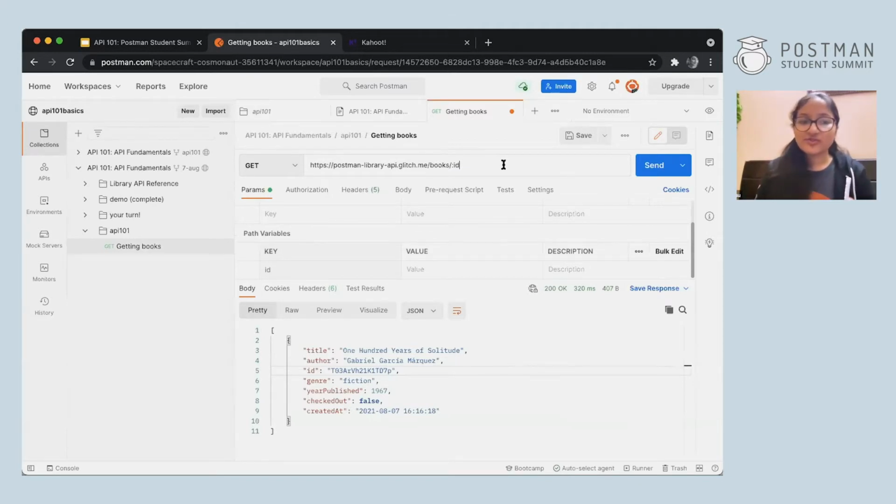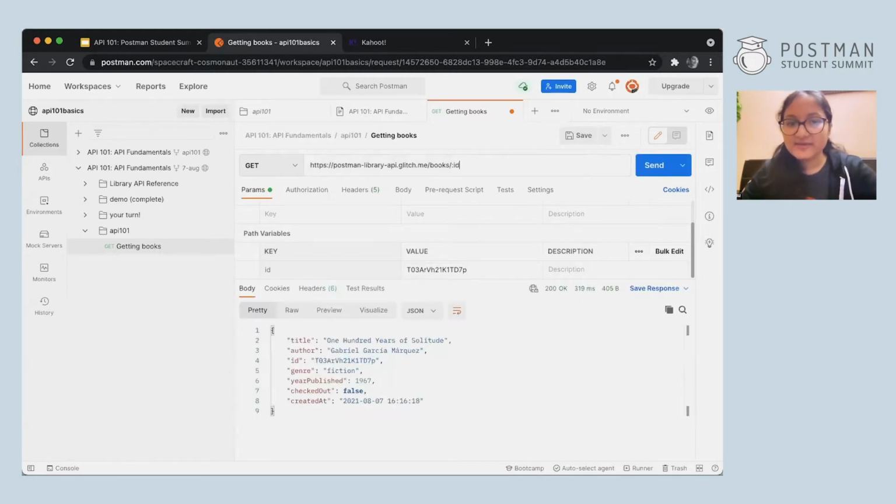Because we don't want to show others what our ID was, right? So we'll just simply write :ID here and add the variable, whatever the value of the ID that we are going to search over here in the value section. So let's again use the same book, copy the ID from here and paste it. Now let's hit send and there you go. We again get that book with all the details because it has the same ID.